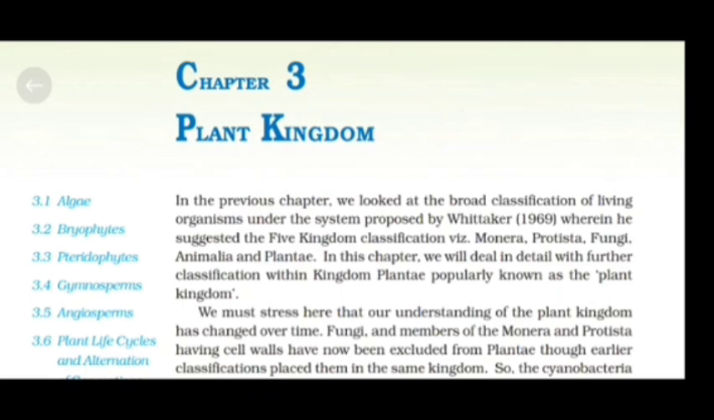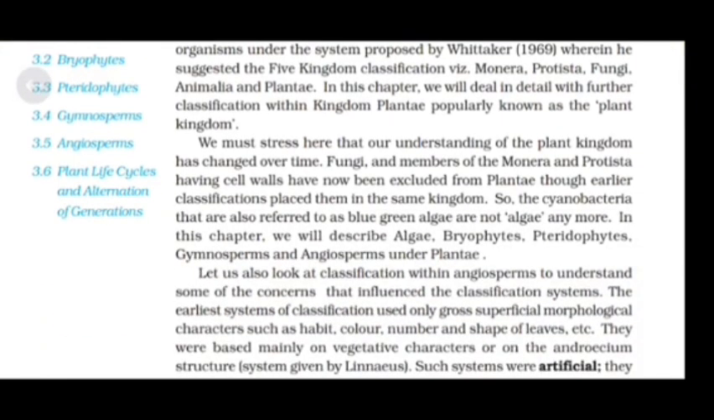We must stress here that our understanding of plant kingdom has changed over time. Fungi and members of Monera and Protista having cell walls have now been excluded from Plantae, though earlier classification placed them in the same kingdom. So, the cyanobacteria that are also referred to as blue-green algae are not algae anymore. In this chapter, we will describe algae, bryophytes, pteridophytes, gymnosperms, and angiosperms under Plantae.